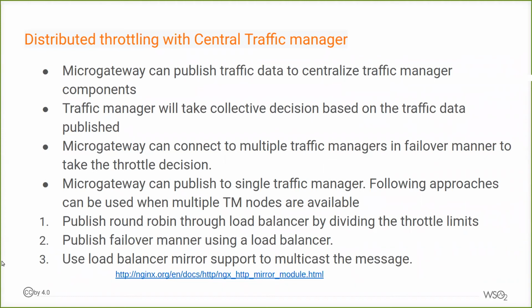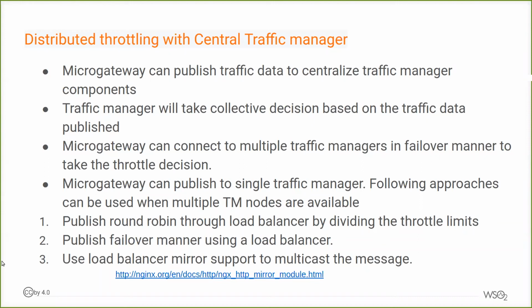One thing is that we can divide the total limits by the number of traffic managers in your deployment. For example, if you are going to use a 50 per minute throttle policy, then you can define it as 25 per minute and then configure a load balancer in a round robin manner to publish the data to both traffic managers. So the micro gateway will publish the data to the load balancer, and the load balancer will publish data to the two traffic manager nodes in a round robin fashion. So the throttling will work as expected.